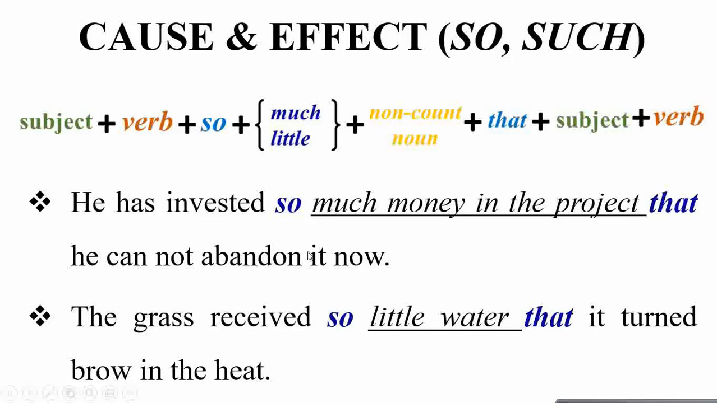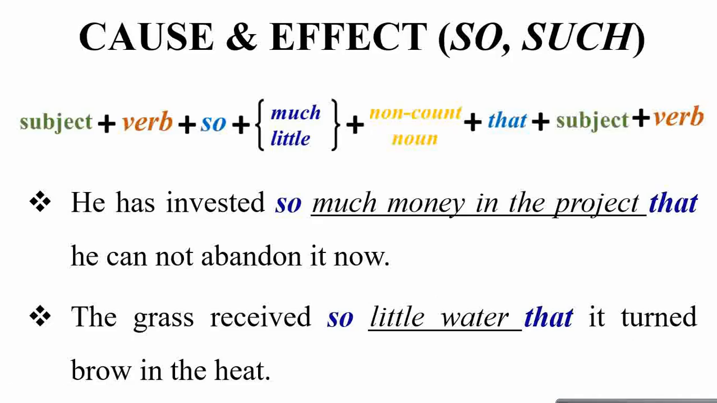to abandon the project. Another example: the grass received so little water, so followed by little. Again, water is a non-count noun, that it turned brown in the heat. So the cause was the lesser amount of water supply and the effect turned out to be brown grass because of